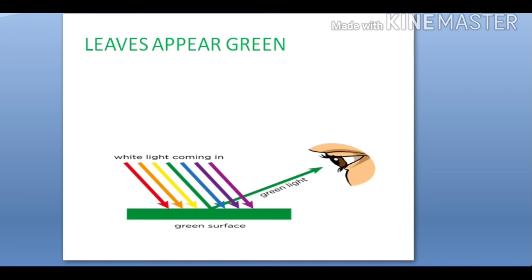Now let's go to next example. The sky appears blue. Yeah, the answer is very simple. What happens? The sky scatters the blue color the maximum, and all other colors, all the 6 colors, are absorbed. That's why sky appears blue. Right?